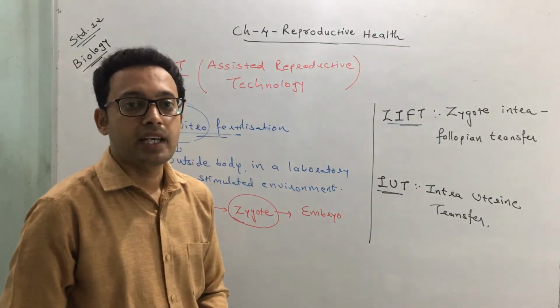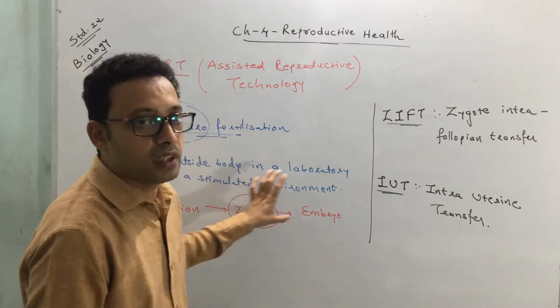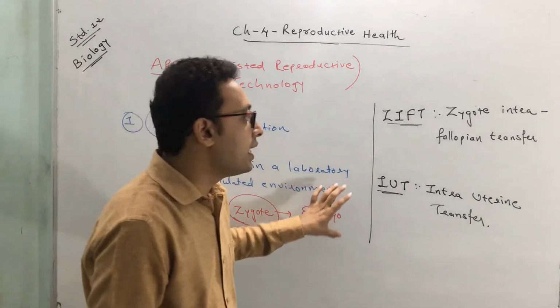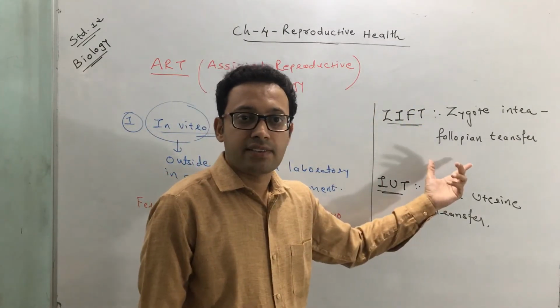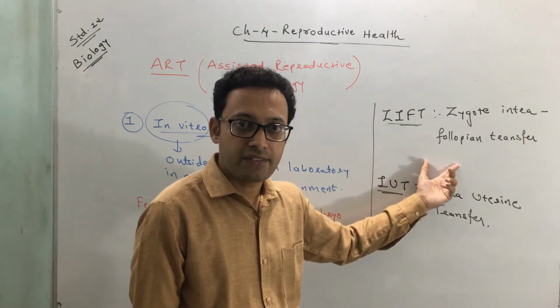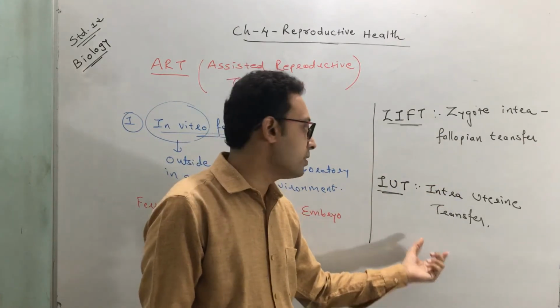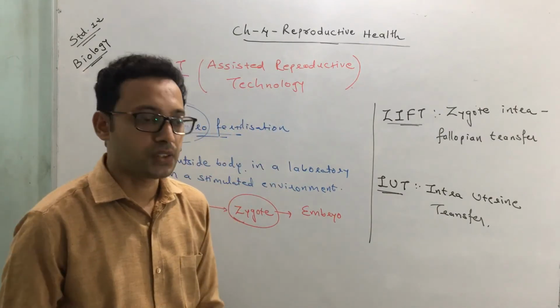It's followed by embryo transfer, meaning once the fertilization takes place, the zygote is formed, allowed to develop into an embryo, and then it is transferred. If it is transferred to a fallopian tube, up to 8 blastomeres, that is called ZIFT. If it is more than 8 blastomeres and transferred to a uterus, then it is called IUT, intrauterine transfer.